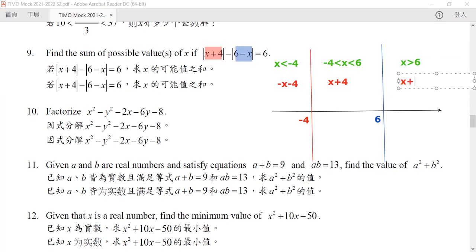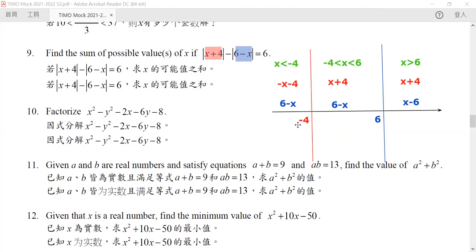So for our red one, x plus 4, as long as x plus 4 is positive, which is when x is greater than -4, this would be just as normal. But if it is less than that, we need to put a negative sign on it. Now for 6 minus x, if x is greater than 6, then it becomes negative, so this is x minus 6. But for all other situations, it will be equal to 6 minus x. So all we want to compute is the difference between these 2.